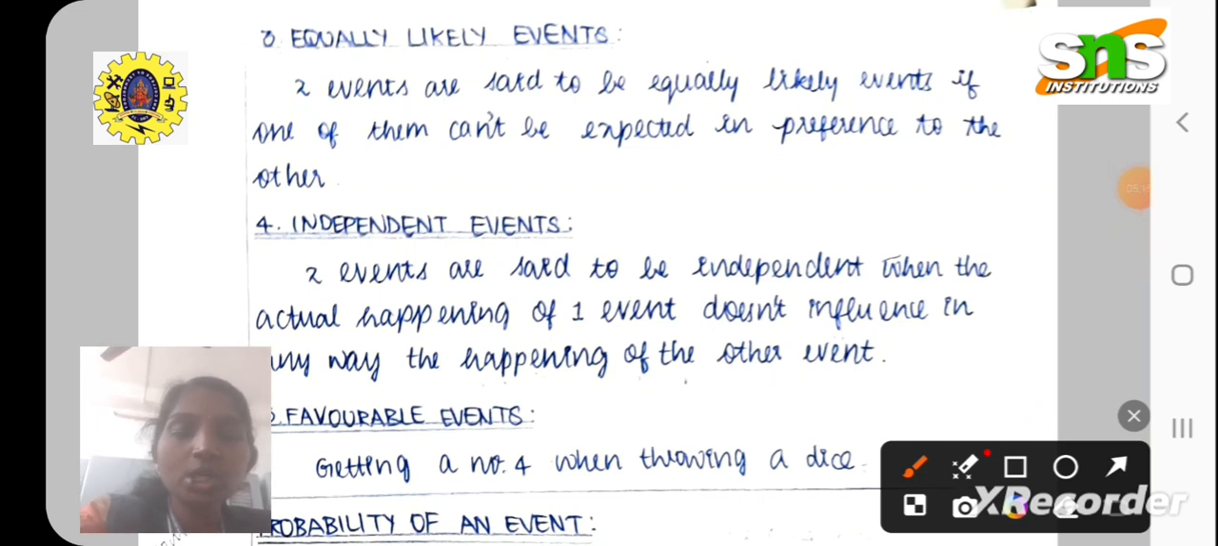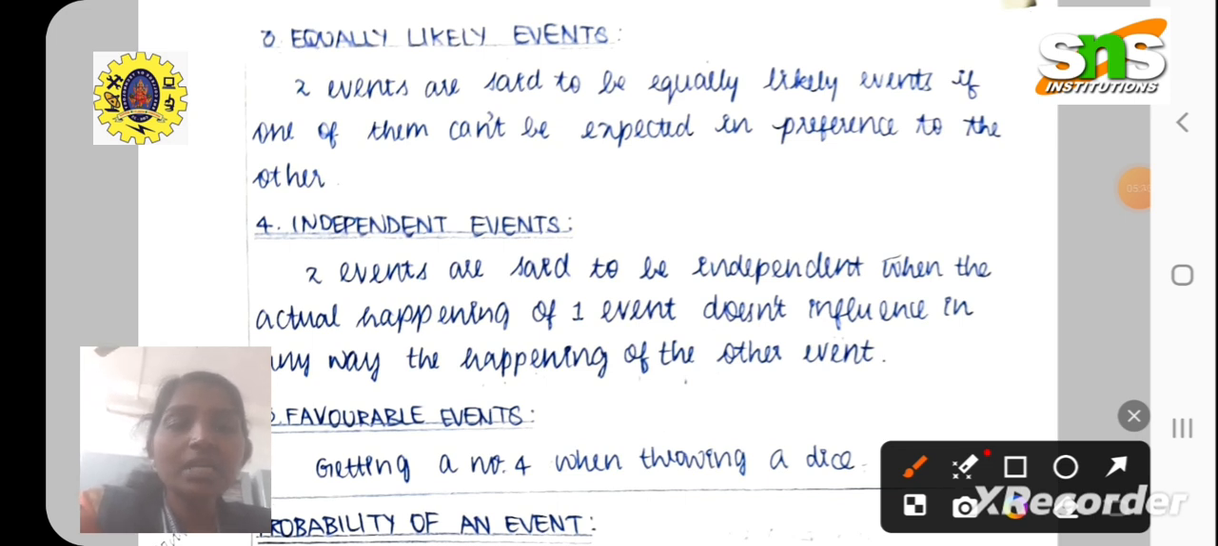Next one is equally likely events. Two events are said to be equally likely if one of them can't be expected in preference to the other, which means if we are expecting to get head and we are receiving tail, we say that they are equally likely, because head and tail in tossing a coin is an equally likely event because both of them can occur in an equal proportionate way. Therefore, they are mentioned as equally likely events.